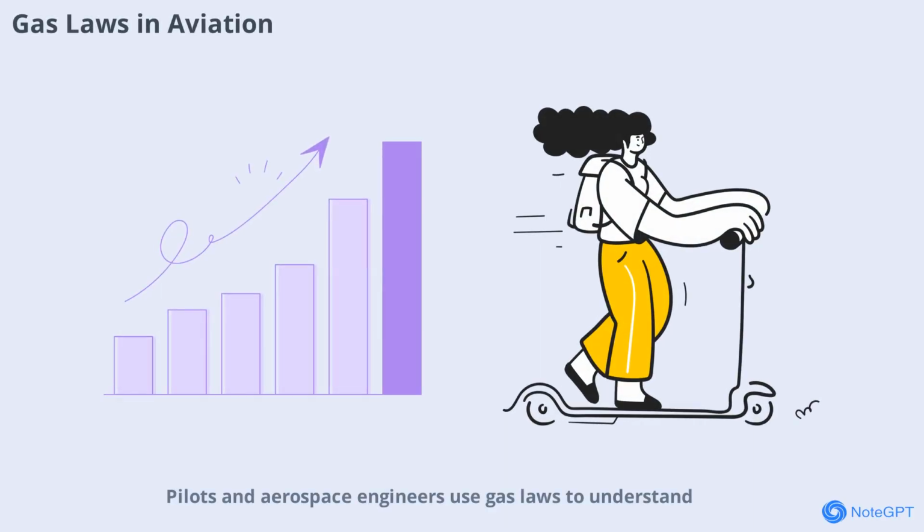Pilots and aerospace engineers use gas laws to understand how changes in altitude affect cabin pressure and oxygen levels. These principles ensure passenger safety and comfort during flights. Gas laws also help in designing emergency oxygen systems and pressurized cabins for high-altitude travel.